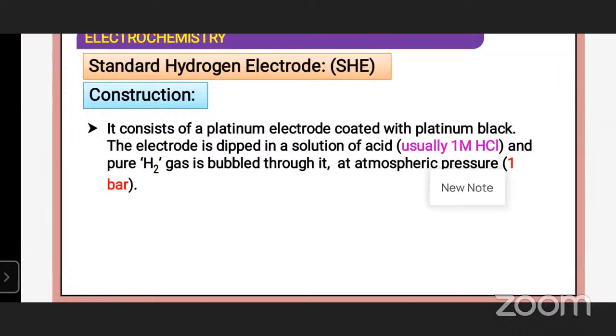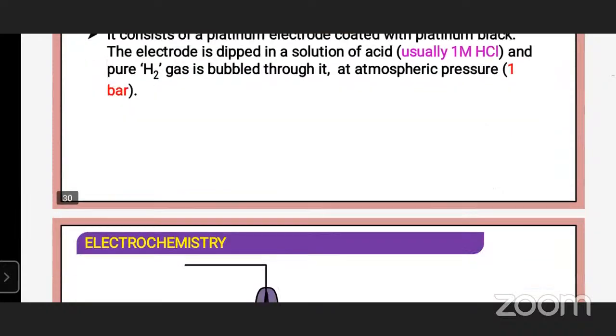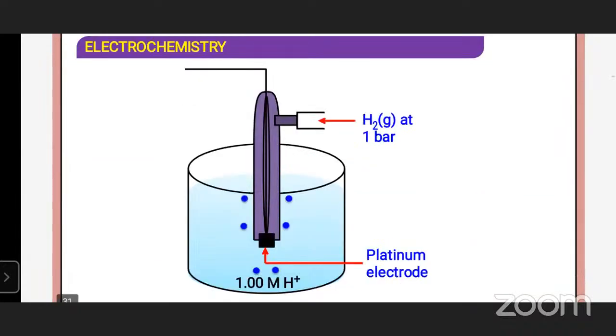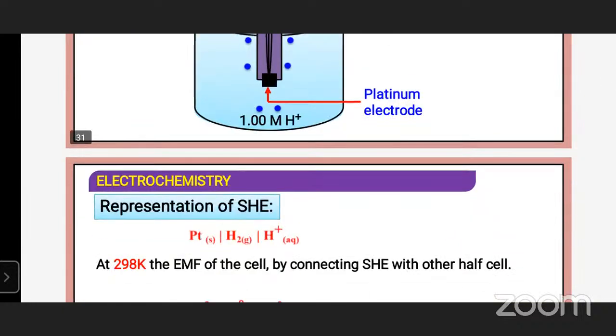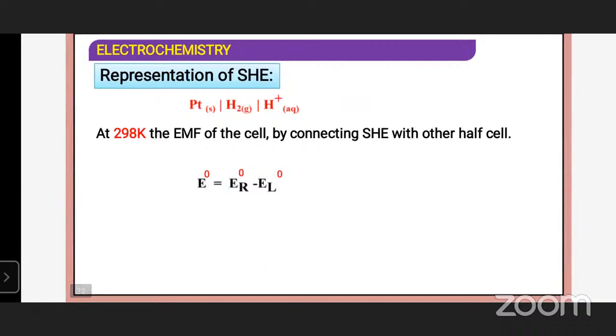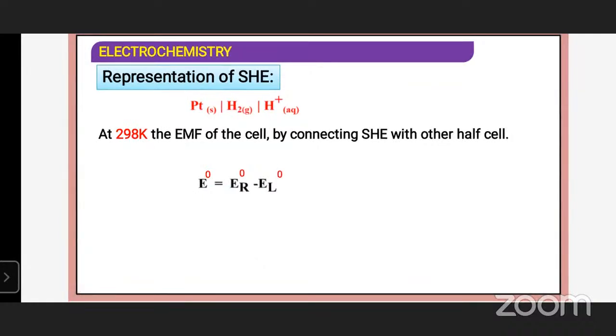The oxidation or reduction in the standard hydrogen electrode takes place at the platinum electrode. Hence, it can act as anode as well as cathode and may be represented as platinum, H2, H+ at 298 Kelvin.